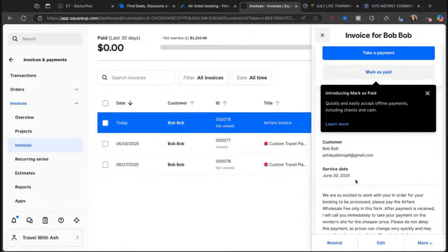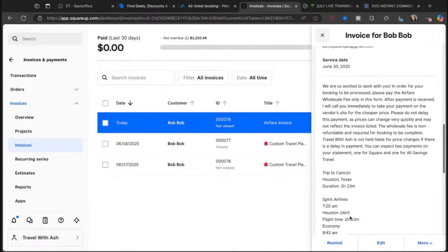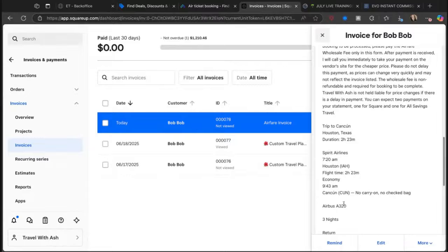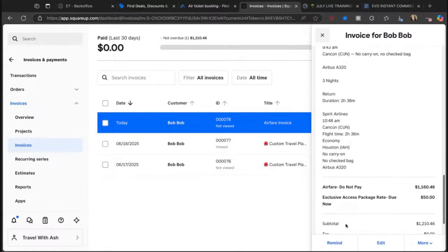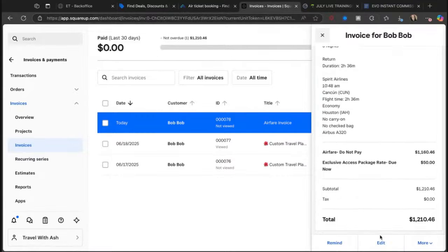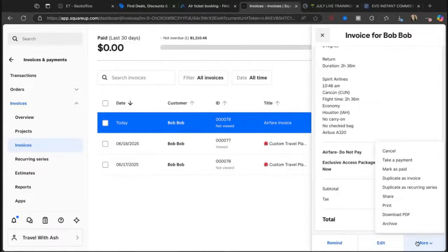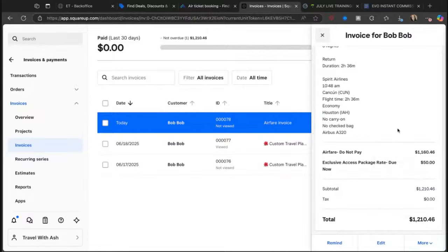So customer service date. Here's what I wrote. Here's the breakdown of it. You see why I was trying to fix it because it looked crazy. That's what it looks like when you don't fix it. And then airfare, do not pay, exclusive access there. And then it'll say they make the payment. So technically you can take the payment for them, or they can pay it through the email. And it's very easy, simple. That's it. That's the training. That's all you have to do.